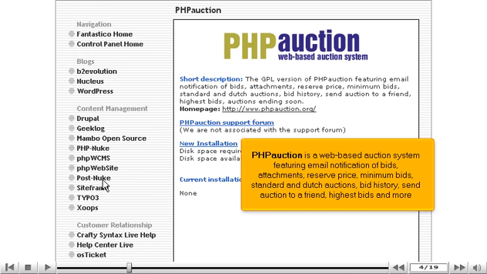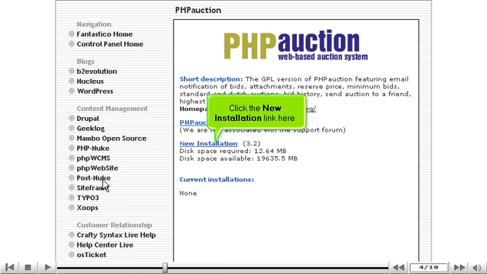PHPauction is a web-based auction system featuring email notification of bids, attachments, reserve price, minimum bids, standard and Dutch auctions, bid history, send auction to a friend, highest bids, and more. Click the new installation link here.